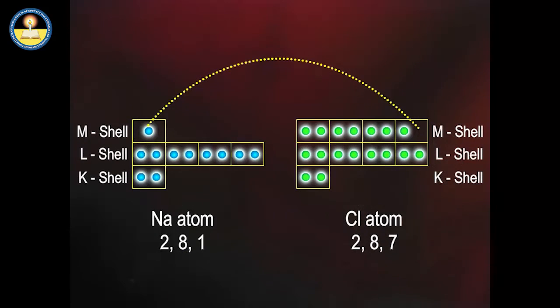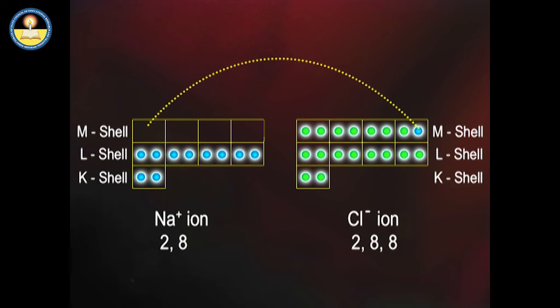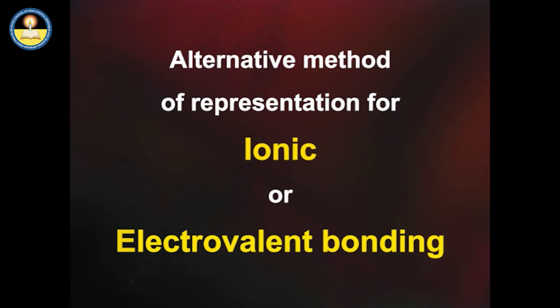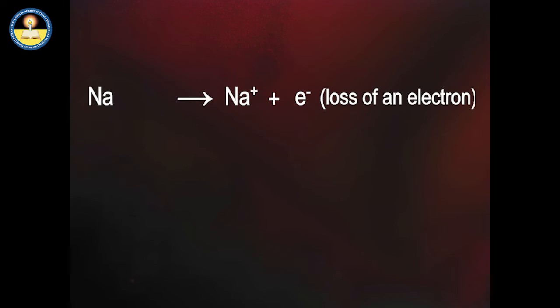The process of electron transfer can be conveniently represented in one of the ways which we will discuss. Alternative method of representation for ionic or electrovalent bonding. Sodium loses an electron to form sodium ion.